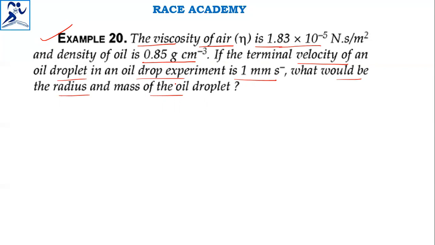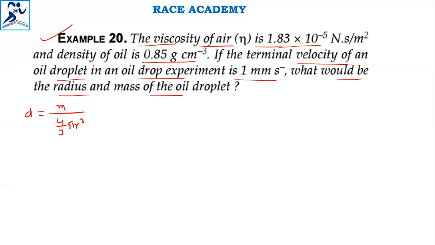Like earlier we have done the first problem, we have done the problem using the same model only. We have to find what is the formula for density. Density is equals to mass by volume. Mass is this one, m. Assume volume is 4/3 pi r cube. From this, you can find the information regarding the radius and the mass of the oil droplet.